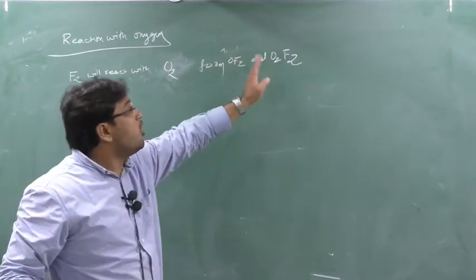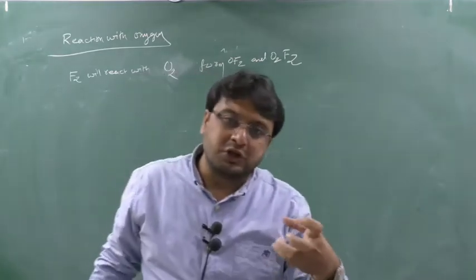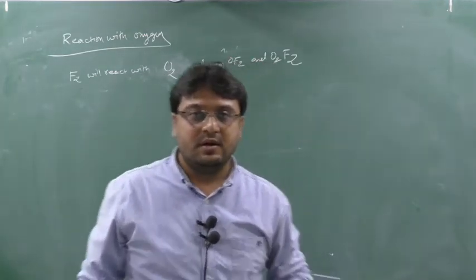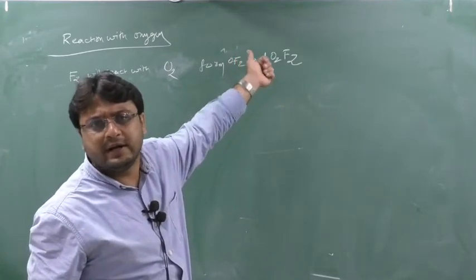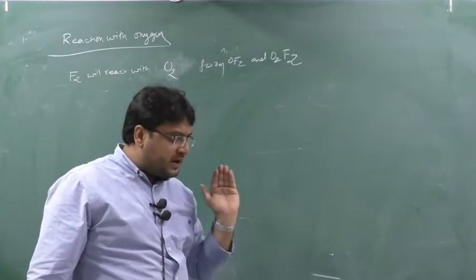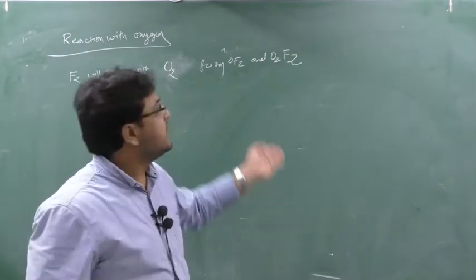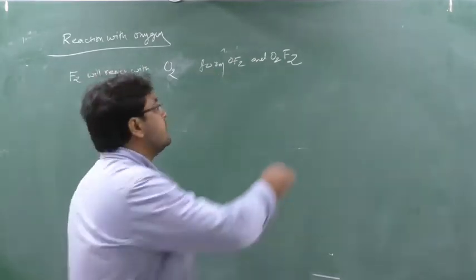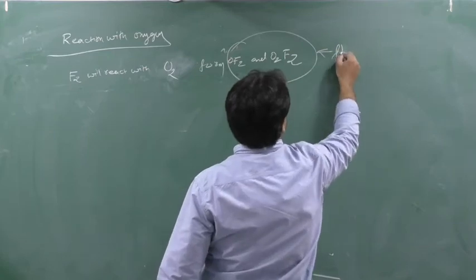These are not the oxides of fluorine. For making an oxide, oxygen should have a negative charge, but here oxygen has a positive charge. Why? Because fluorine is the most electronegative element. Any element reacting with oxygen forms oxide, so does fluorine form oxides? No, fluorine can never form oxides. In short, these are not oxides, these are fluorides. Clear? These are not oxides, these are fluorides.